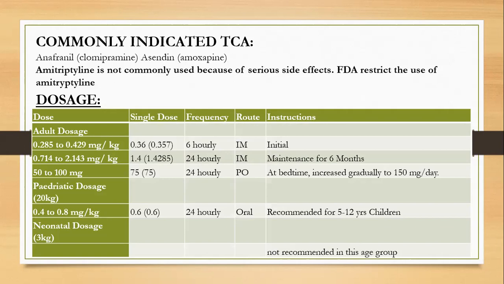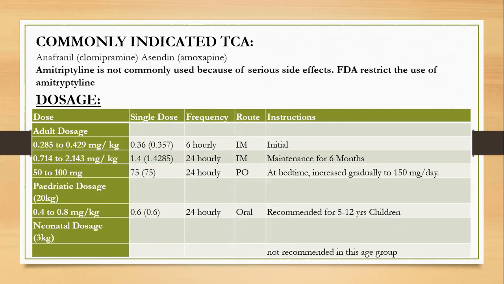Dosage: the dose of amitriptyline for different age groups. For adults, the dose is 0.285 to 0.49 mg per kg. The single dose is 0.36, given IM. It is the initial dose.